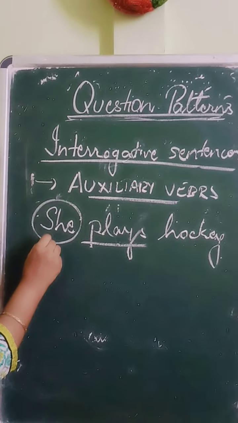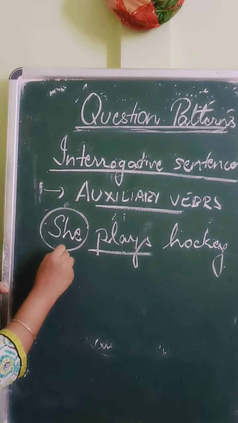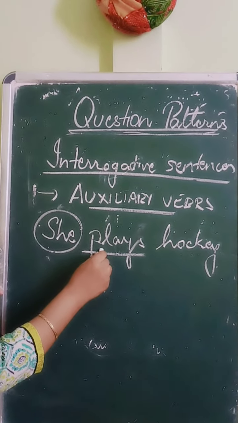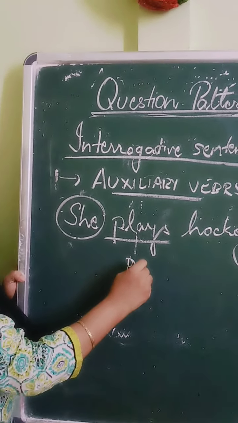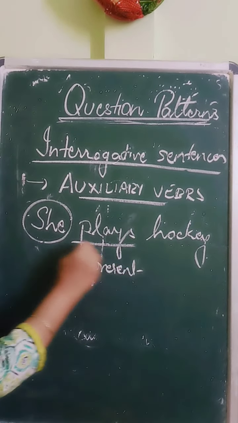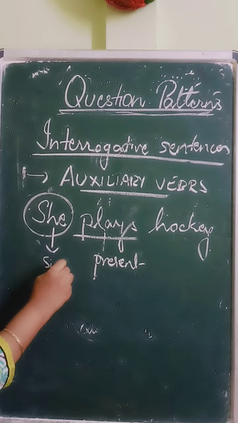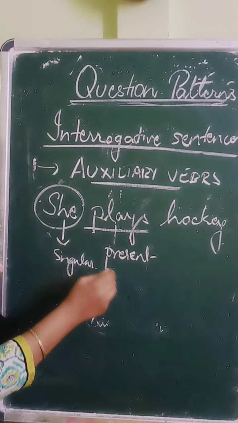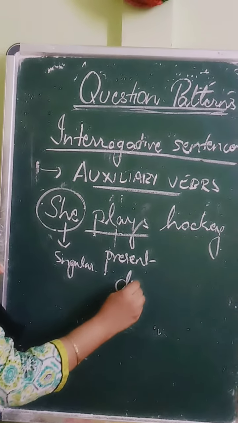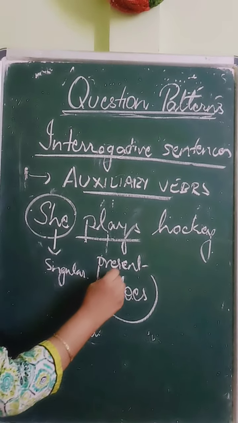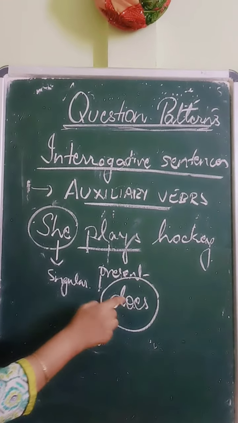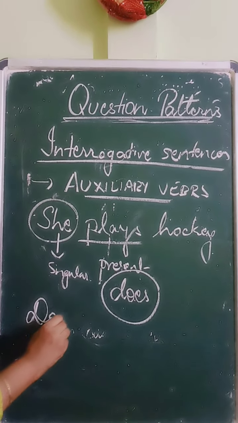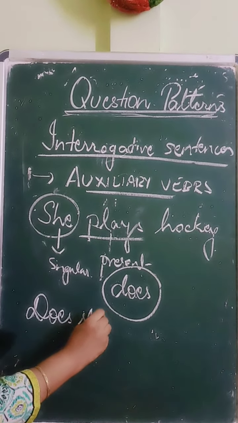Okay, the subject is singular. Yes, and then we have to see in what tense the sentence is. The sentence is in present tense. Then subject is singular. Tetia ami gom pabo lagibo je yat auxiliary verb to ki ase? Does. Okay, third person singular. Ekane does hobo, present tense ase kareo does hobo. So the question will be, does she play?